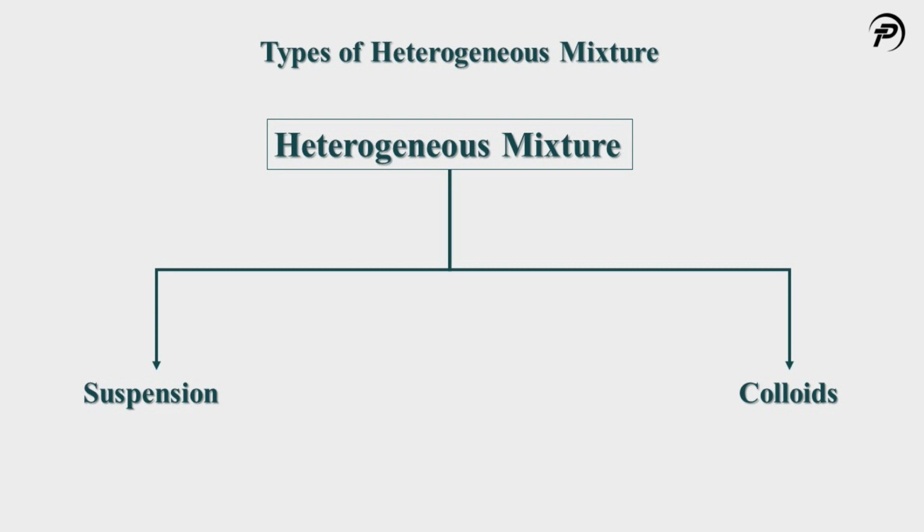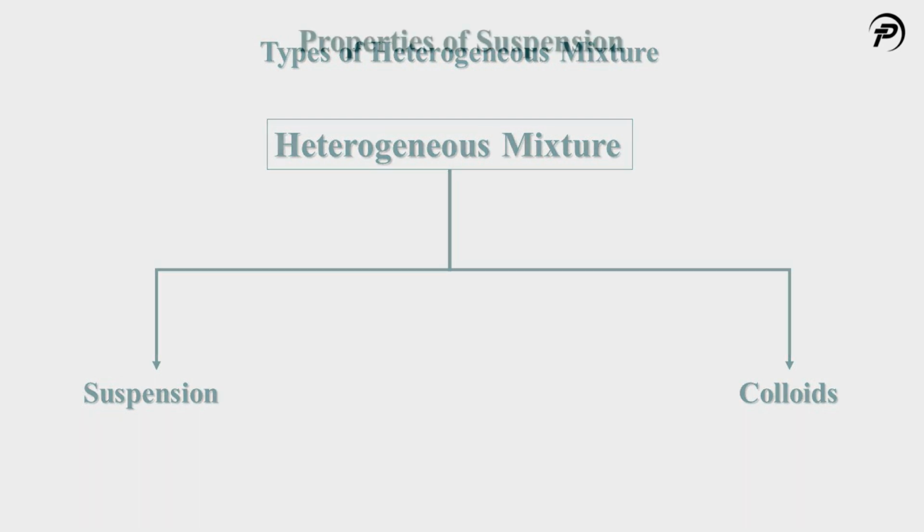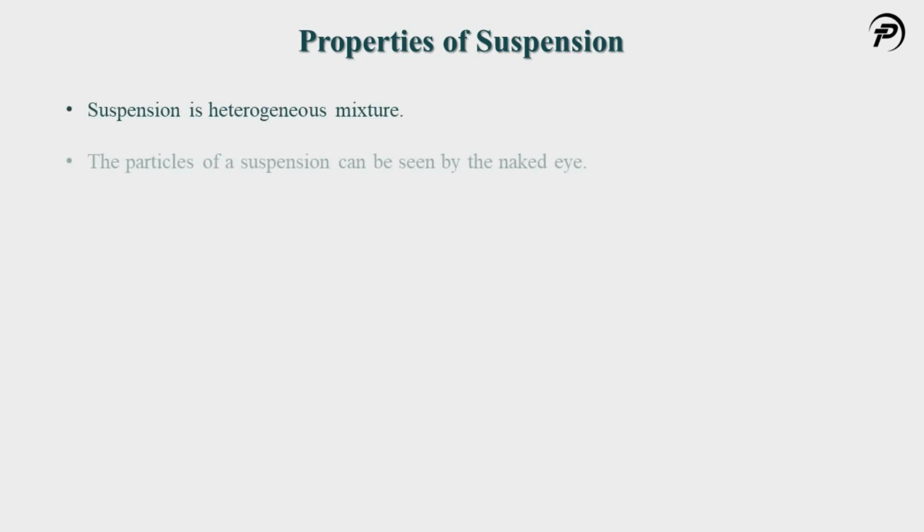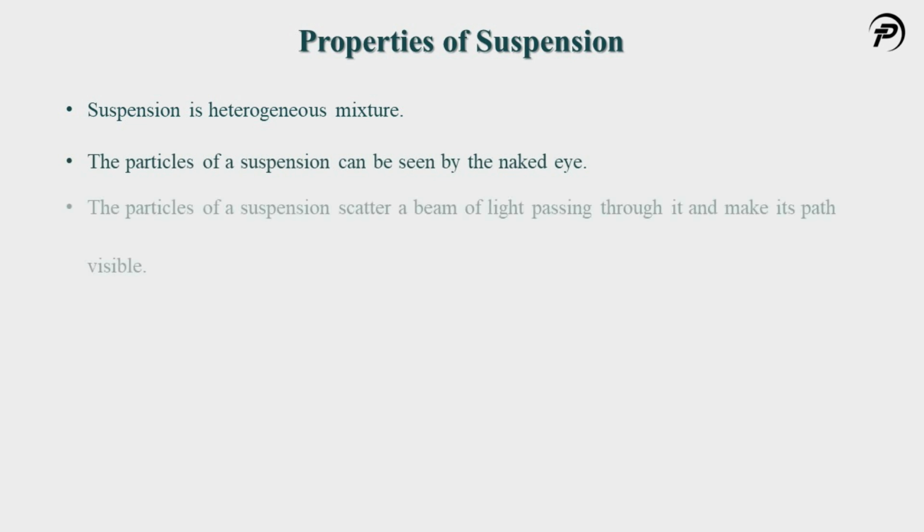A suspension is a heterogeneous mixture in which the solute particles do not dissolve but remain suspended throughout the bulk of the medium. Particles of a suspension are visible to the naked eyes. To make it more clear, here are some of its properties. Suspension is a heterogeneous mixture. The particles of a suspension can be seen by the naked eyes.